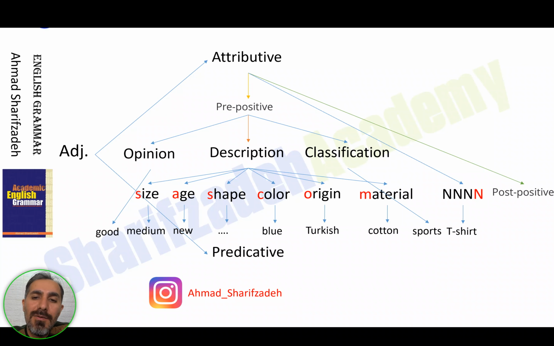And that word, elect, is an adjective there, which appeared after the noun, after the word president. President is a noun, and elect after that noun is a kind of adjective. That type of adjective is called post-positive adjective. And we have some few cases like that, and you have to memorize and learn them so that you don't make any mistake.